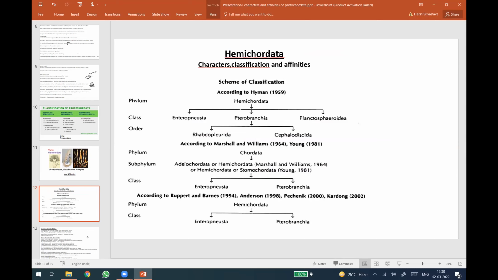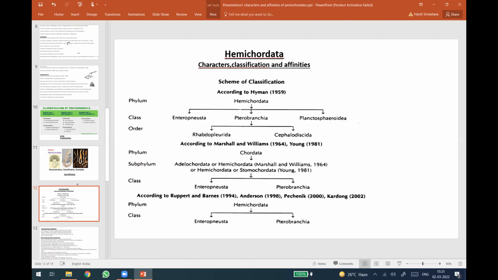Hemichordata has been kept in a completely separate group that evolved from Echinodermata and acquired an aberrant line, that is bluntly ending. From the Echinodermata, the Hemichordates evolved on a divergent line and ended there. They haven't evolved into any further chordate type.